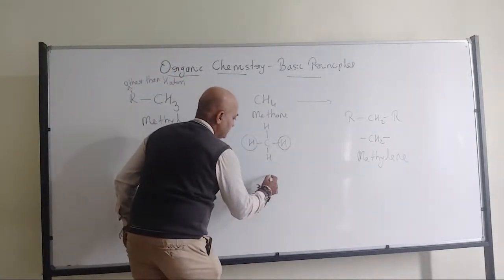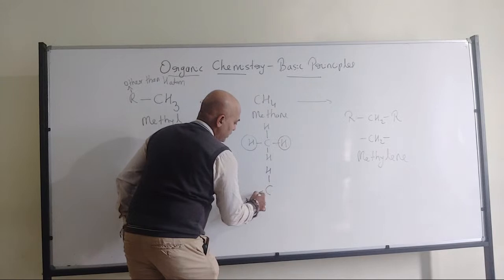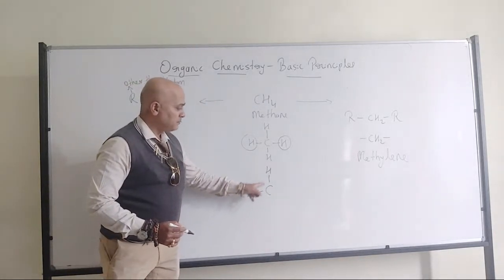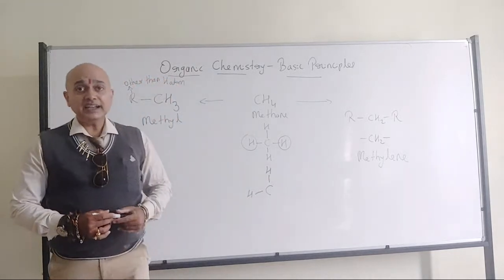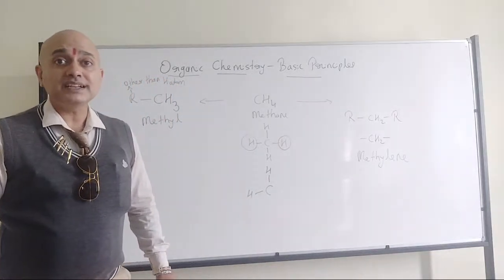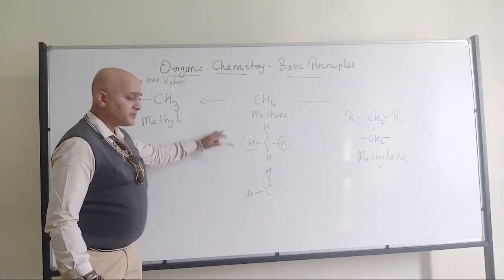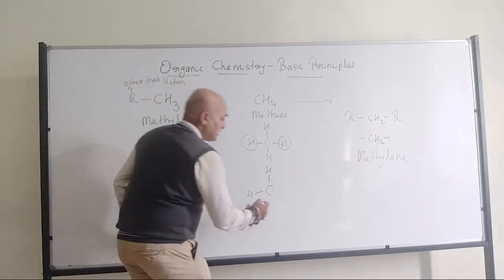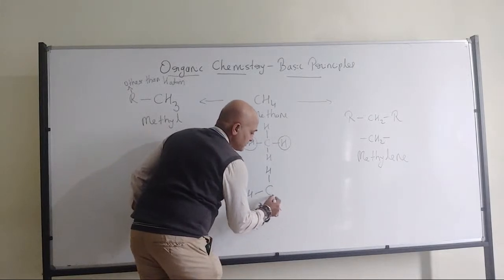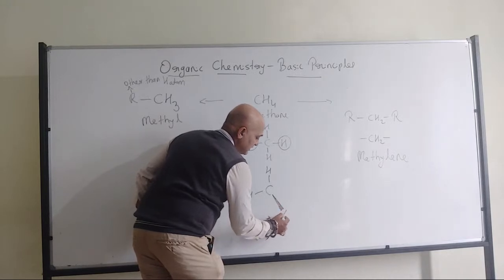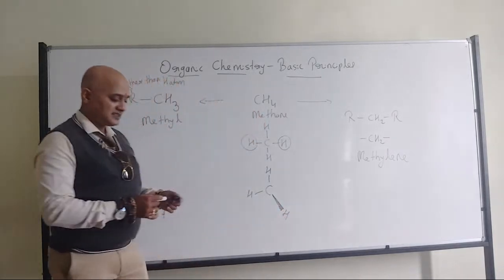See, for example, when I am writing 2 hydrogen like this with one particular bond dash, then these 2 hydrogen are present in the same plane. They are present on the board. Now another hydrogen, observe it carefully, I will show like this.